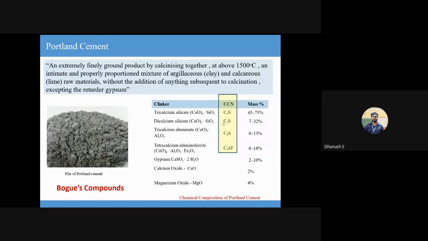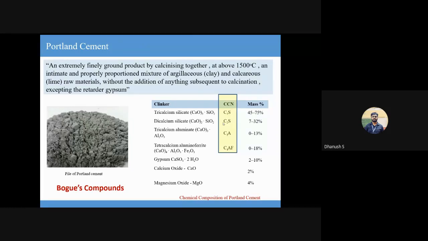So before this class, if I asked you what C3S stands for, you would tell me, sir, C is carbon, S is sulfur. So C3S should probably be, I don't know, tricarbon sulfur or something like that. It is not. So us civil engineers are very lazy people in terms of nomenclature or naming things. So C3S actually stands for something called tricalcium silicate.